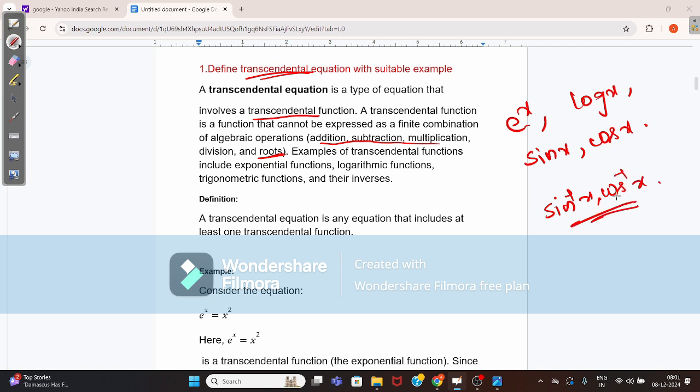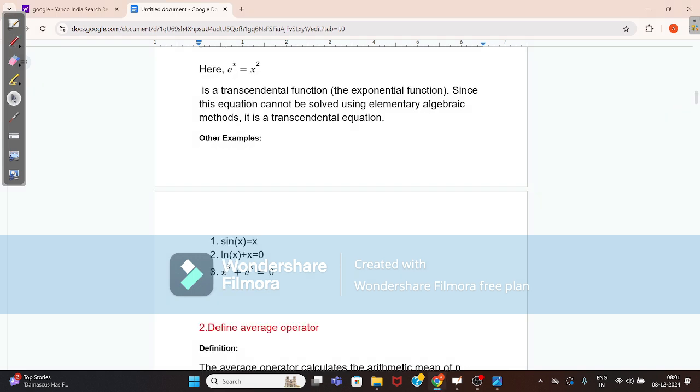These are the transcendental functions. A transcendental equation is an equation that includes at least one transcendental function. Example: e power x is equal to x square. Here e power x is the transcendental function, the exponential function. Since the equation cannot be solved using elementary algebraic methods, it is a transcendental equation, such as sin x equals x, log x plus x equals 0, x cube plus e power x equals 0.